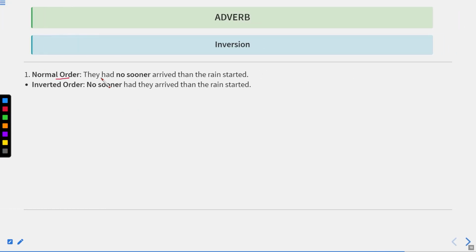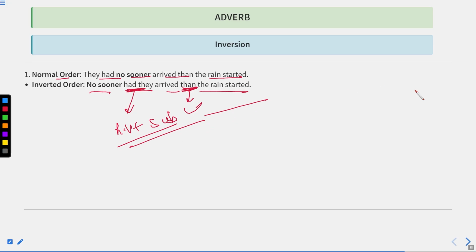Normal order: they had no sooner arrived than the train started. It means they had not yet arrived, but the train started and went. No sooner had they arrived than the train started. So here, than is mandatory to be used, and had they, meaning helping verb plus subject. These two things are mandatory in the sentence.